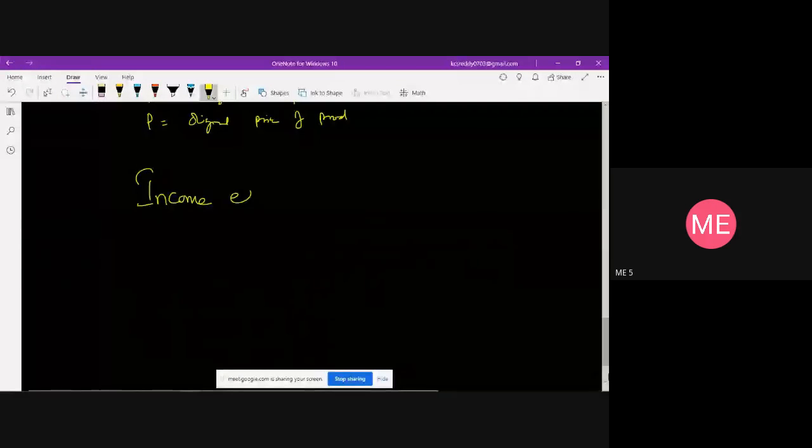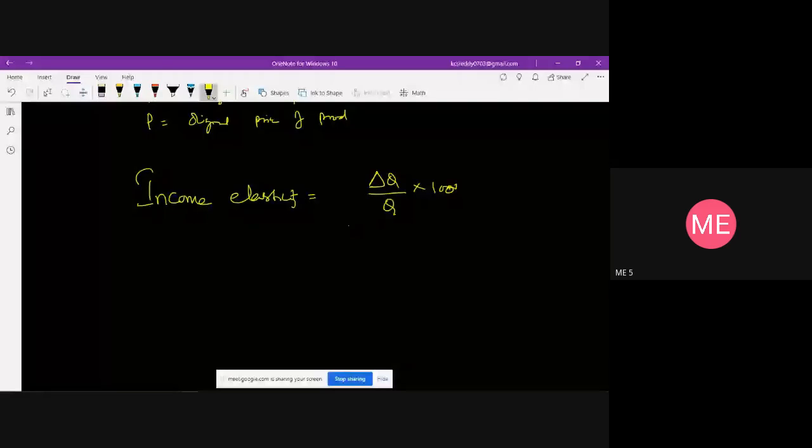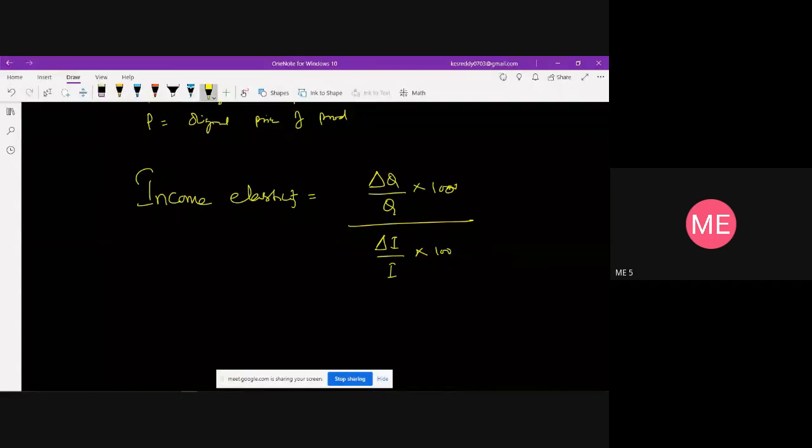income elasticity is written as percentage change in the quantity demanded divided by percentage change in the income of the consumer. So here the delta Q and the Q are the same as what we have defined in the price elasticity.